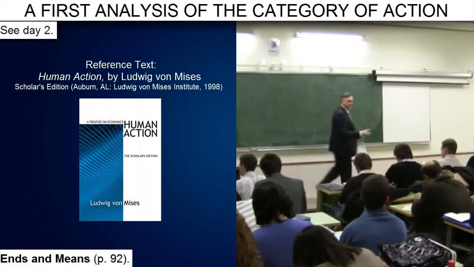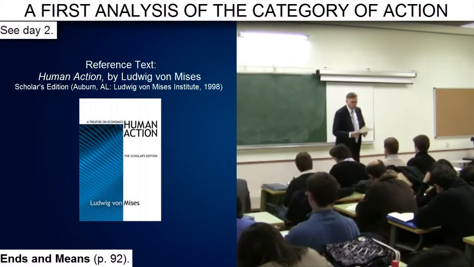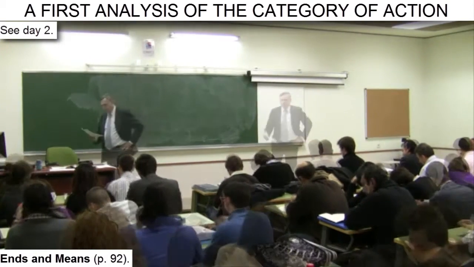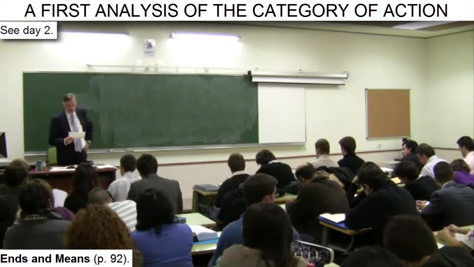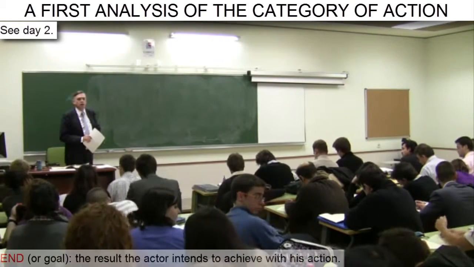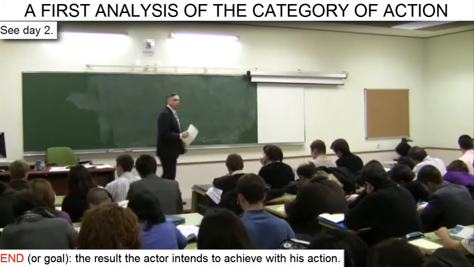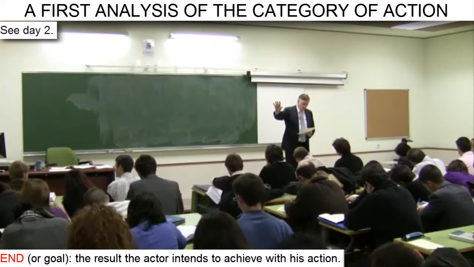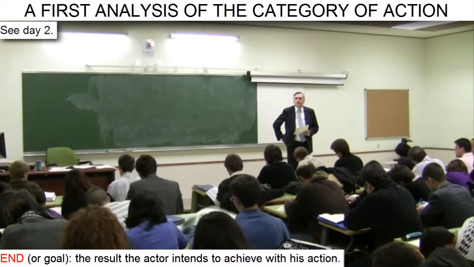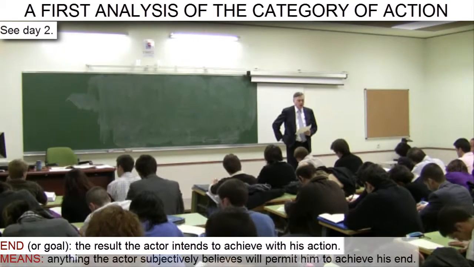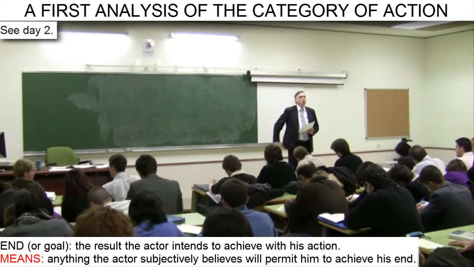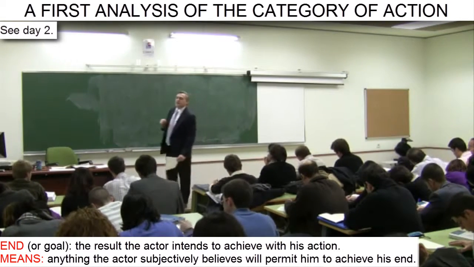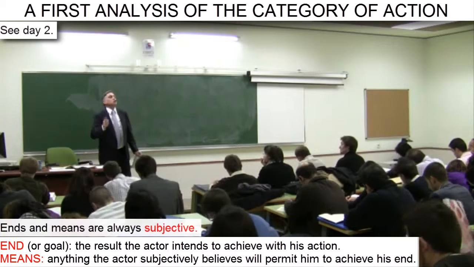I'm now going to sum up the most important points Mises makes in the section titled Ends and Means. We've talked about this before. What is an end? According to Mises, an end is the result an actor intends to achieve with his action. And what is a means? Remember that in English, means always ends with an S, even when it's singular. A means is anything the actor subjectively believes will permit him to achieve his end. Bear in mind that both ends and means are always subjective.